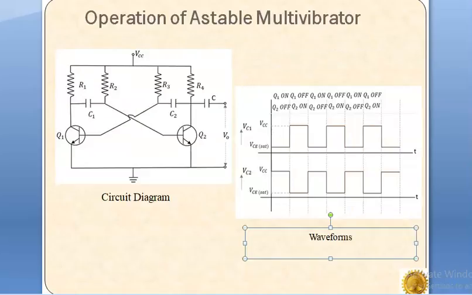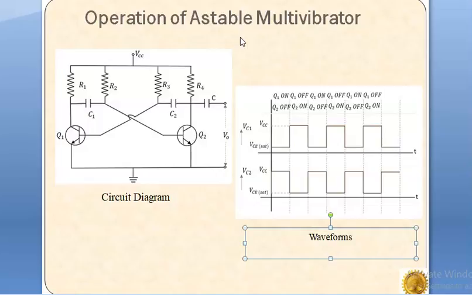Now the operation of astable multivibrator. When the power supply VCC is applied, the collector currents of the transistors increase. We know the collector current of a transistor depends on the base current, because collector current is equal to beta times base current.